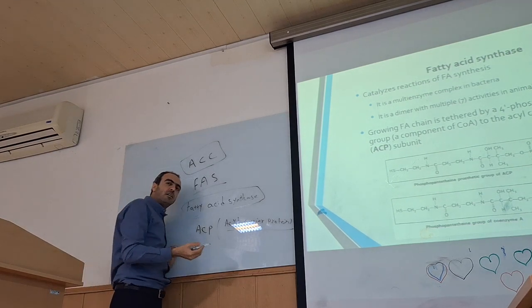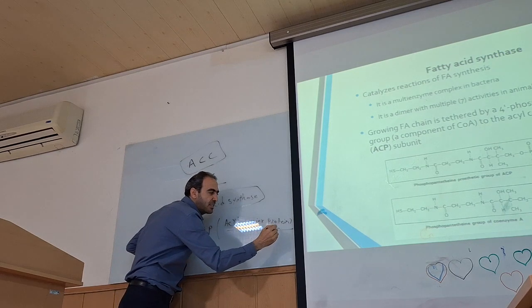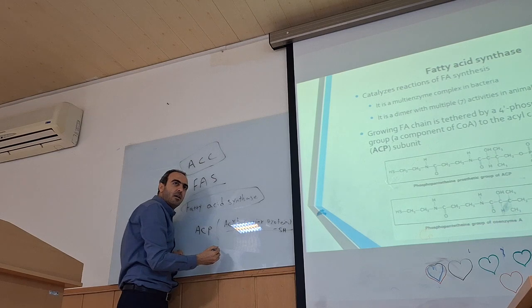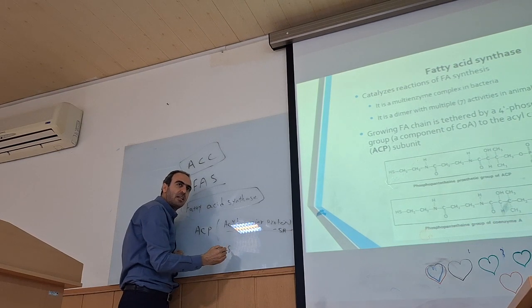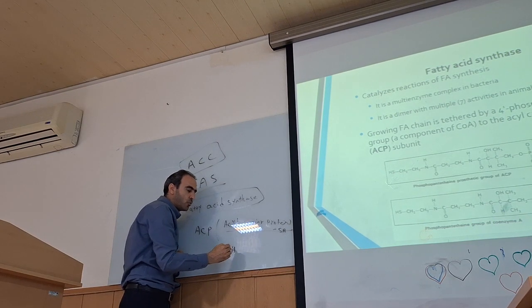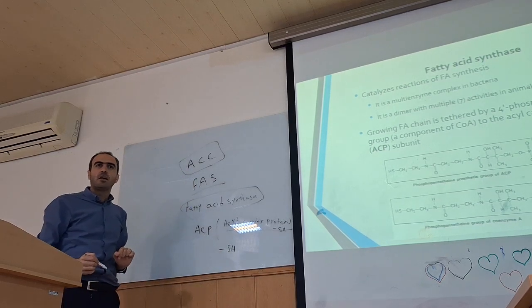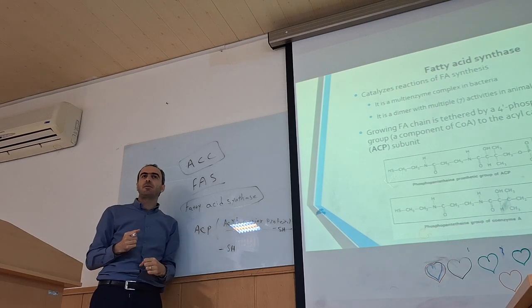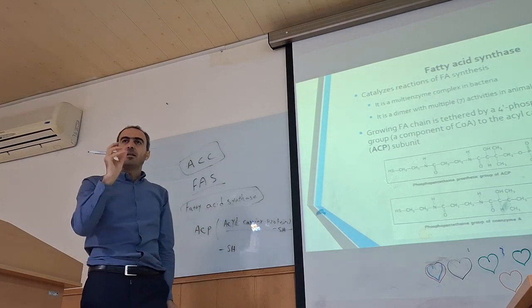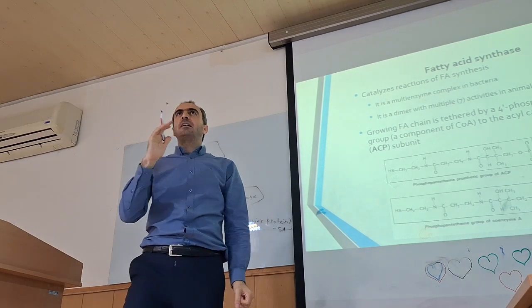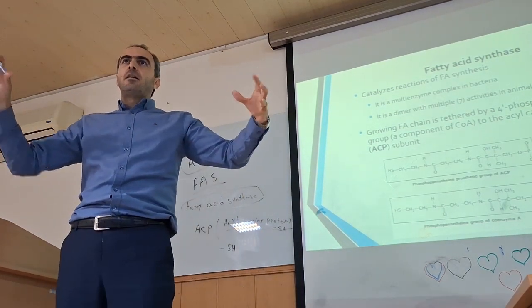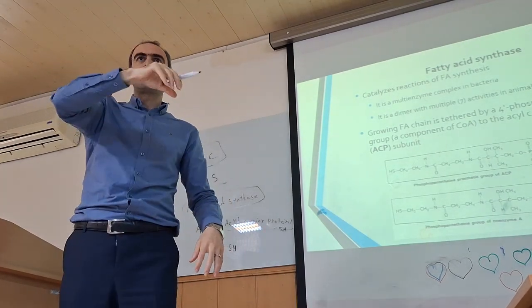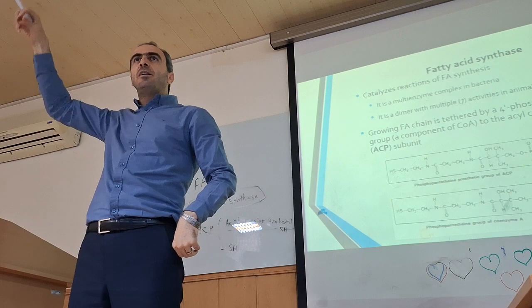And we have another one which has an SH group, known as cysteine. Again, it has an SH group. The main arm or hand is this ACP. You can imagine it like a factory, and there is a robot which adds something to this component. This main robot is ACP.